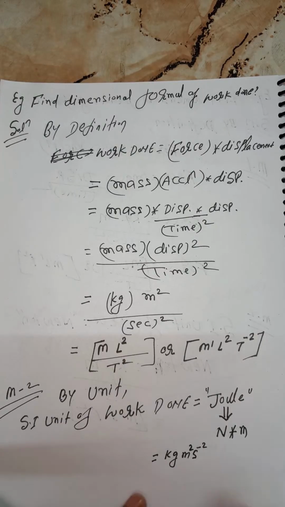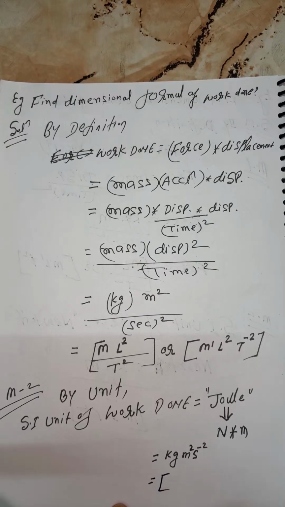So finally, this is a unit here. This is not a dimensional formula. But if you wanted to write the dimensional formula, don't forget to keep it in the square bracket, my dear. You can write M1 L2 T minus 2, my kids. M1 L2 T minus 2.